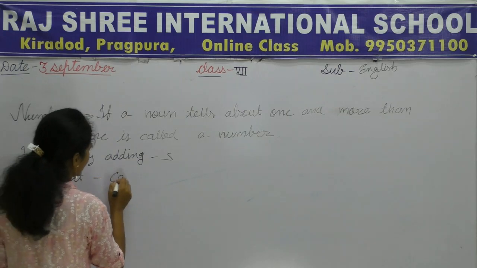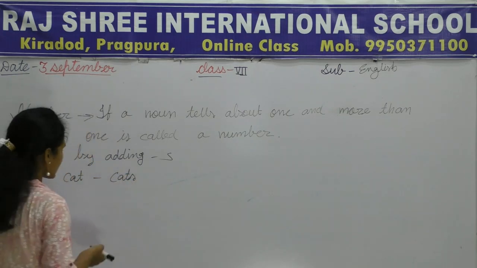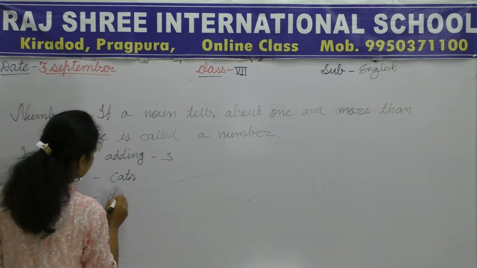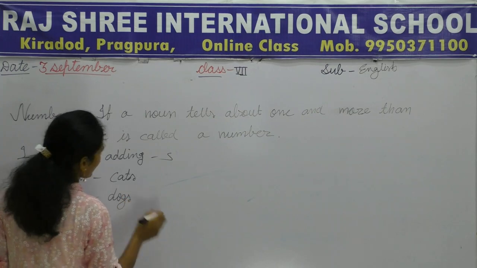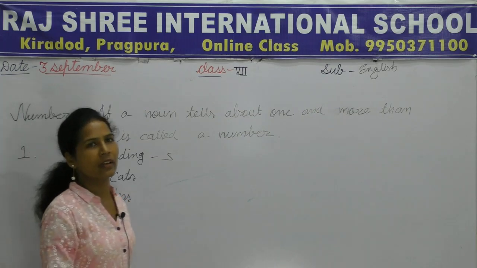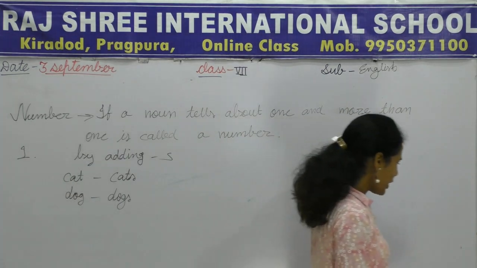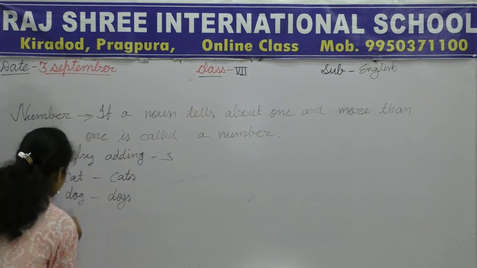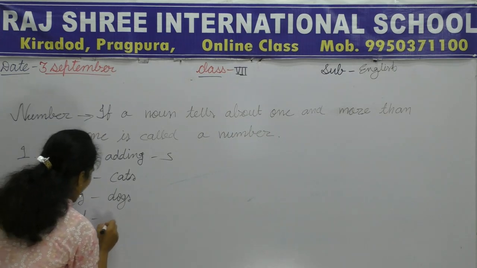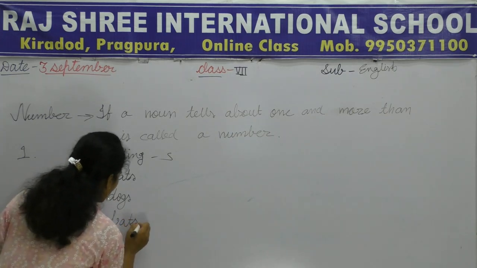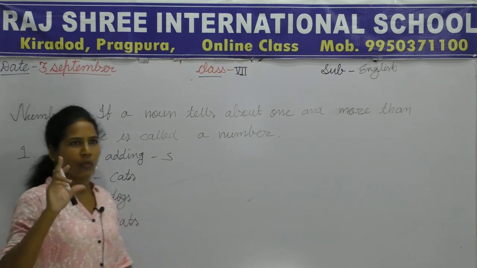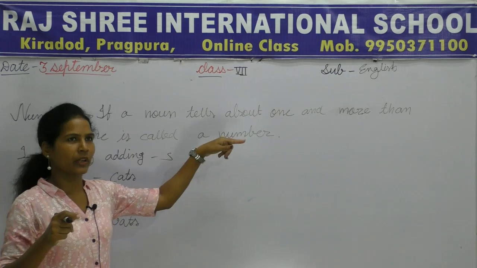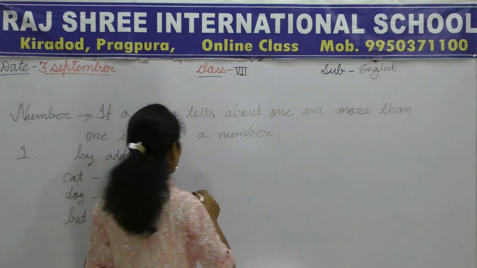Like cat, cats, dog, dogs. Any more example? Bat, bats. So this is the very first rule to make singular noun into plural. Okay. Now let's talk about the second rule.